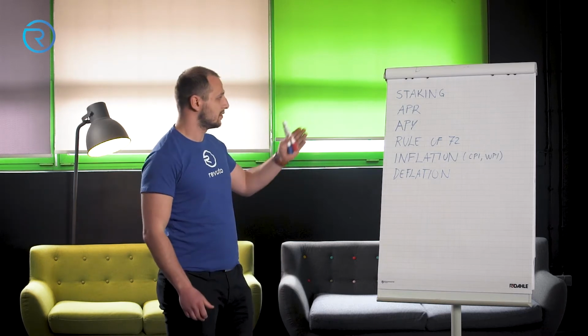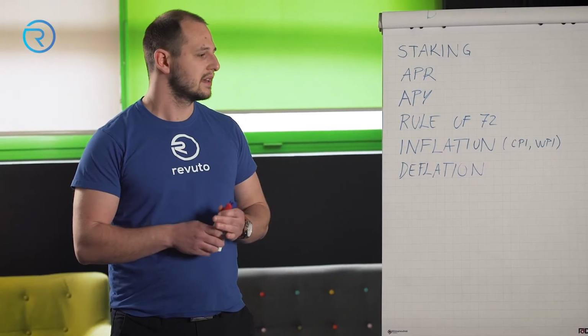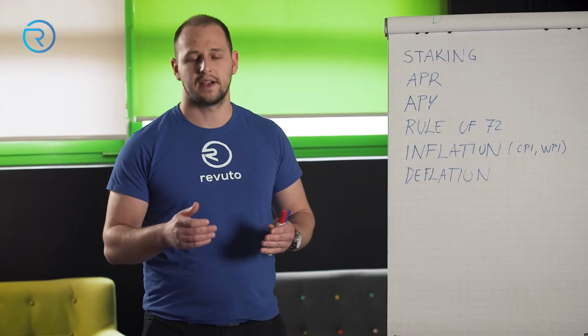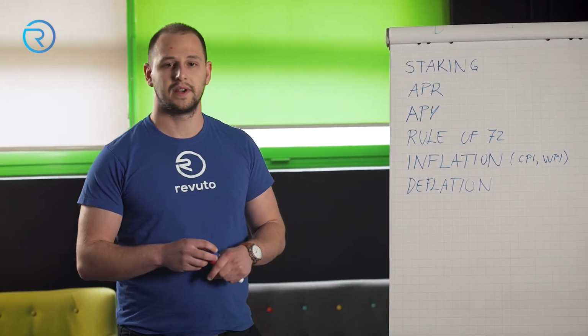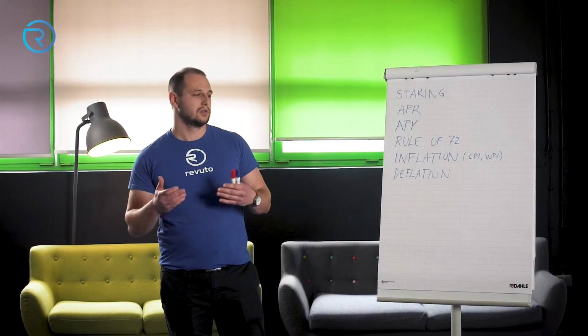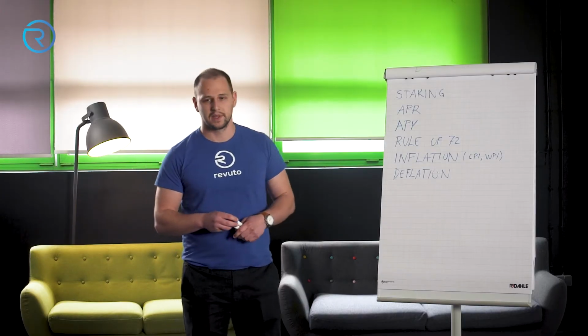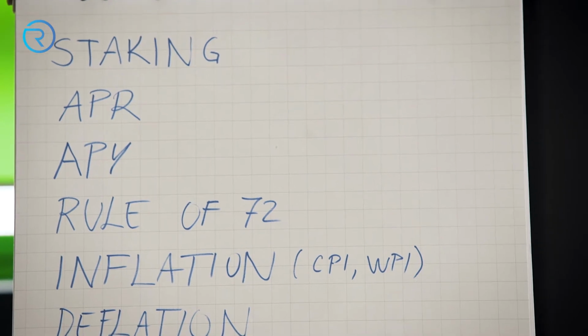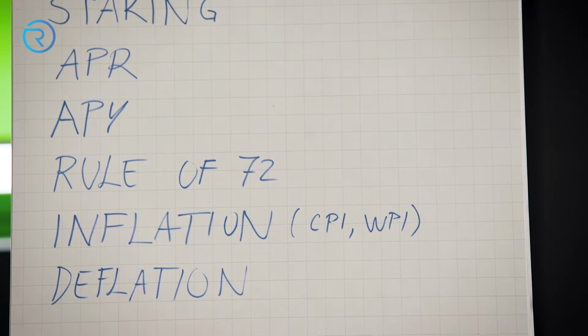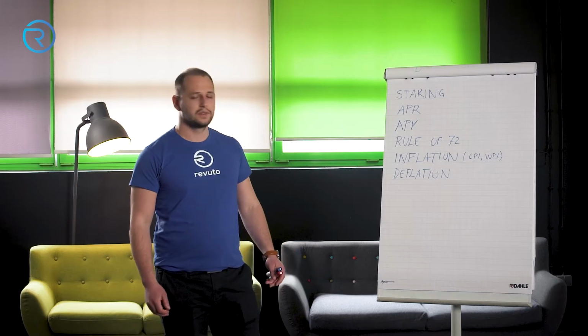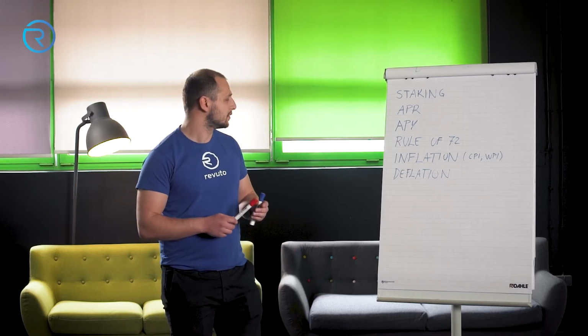Okay, so what is staking? Staking is a process when someone gives a percentage or a certain amount of their funds into a staking node to provide some form of liquidity. So we have blockchains that operate on the proof of stake consensus, or the POS, and Cardano is one of those blockchains. So what does it mean?